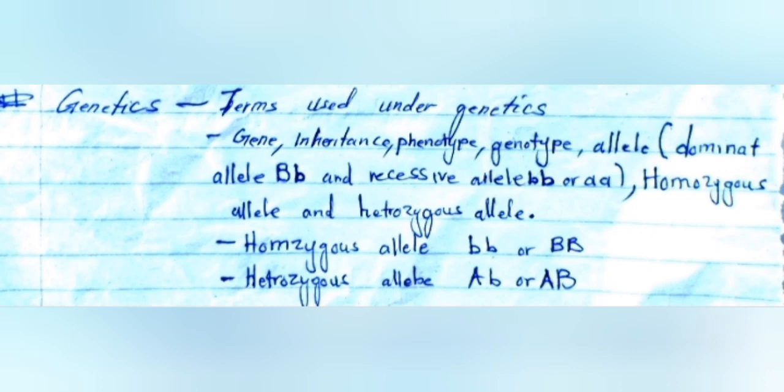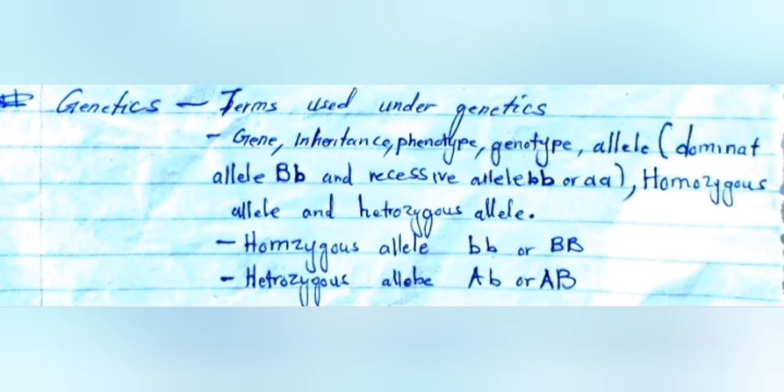For example, if you talk of homozygous dominant, let's choose any letter like B, we are going to have capital B and capital B. If you say homozygous recessive, we use small letters which are the same, like small b and small b.